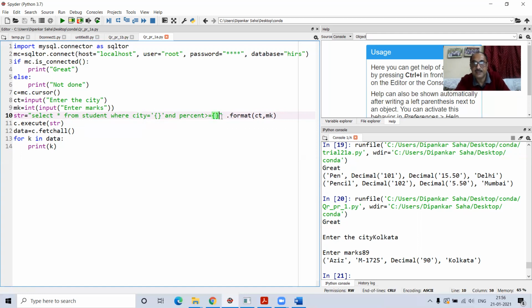Okay. After this, you have to write a function called format, and within format, as parameters, you have to write all the values which you want to replace those curly brackets. So here I want CT and MK to replace the curly brackets in the order they come. This CT will replace the first one, and MK will replace the second one. So that is how it is working.